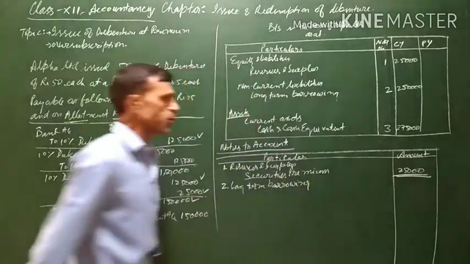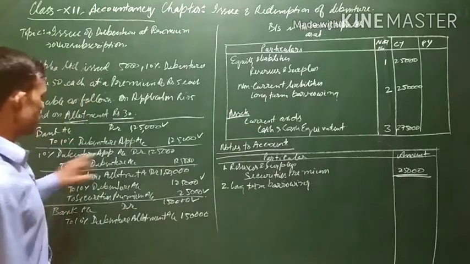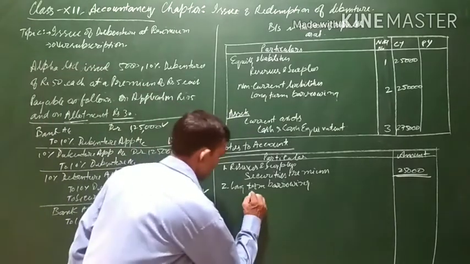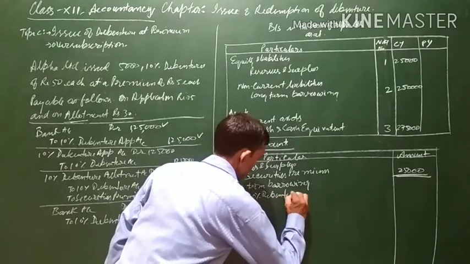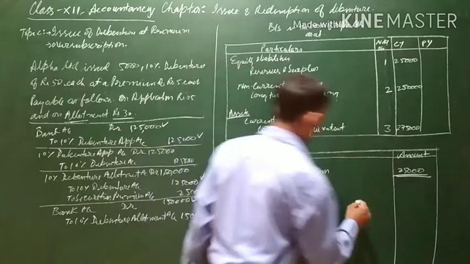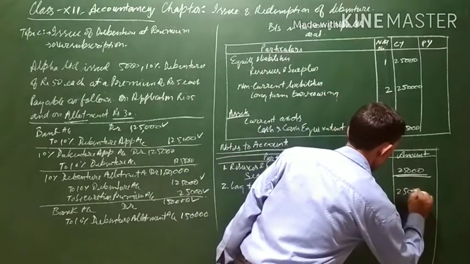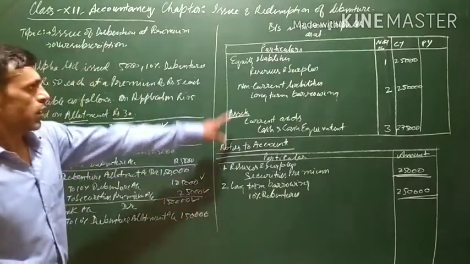Now what does this long-term borrowing constitute? Under long-term borrowings there is only one thing, the 10% debentures. So we will write here 10% debentures, amount 2,50,000. This is note number 2.